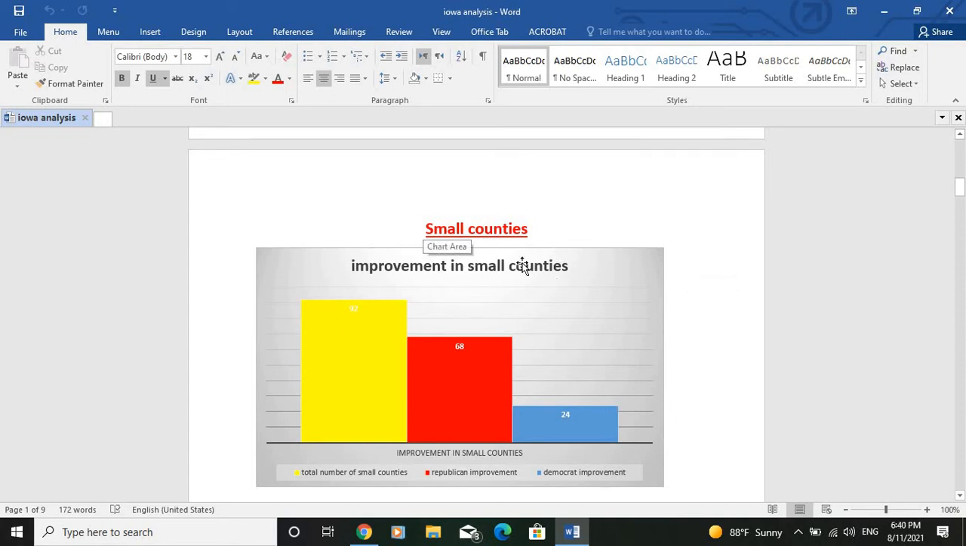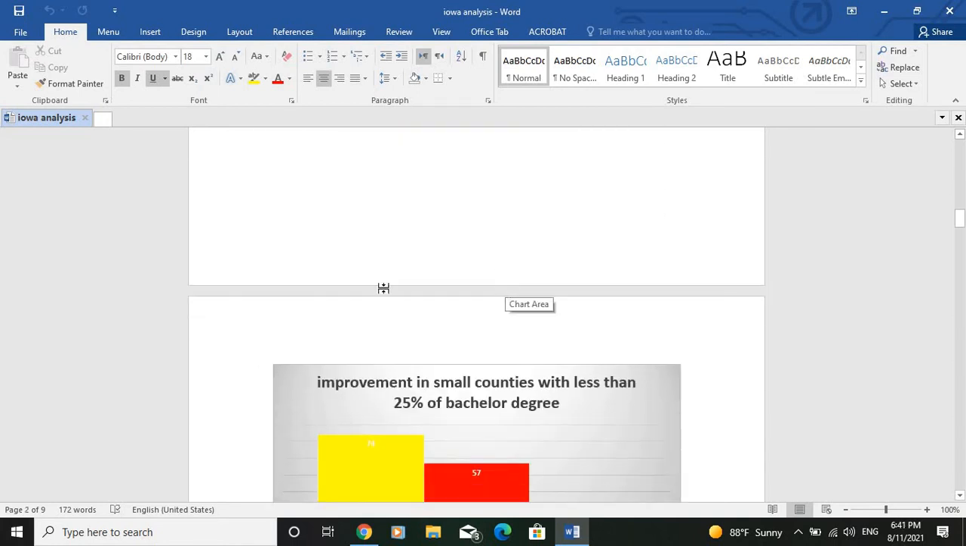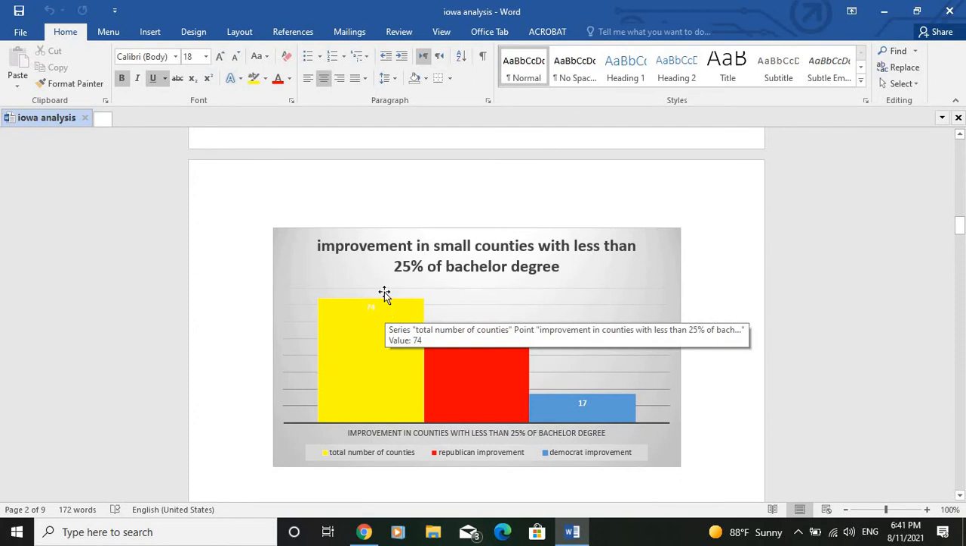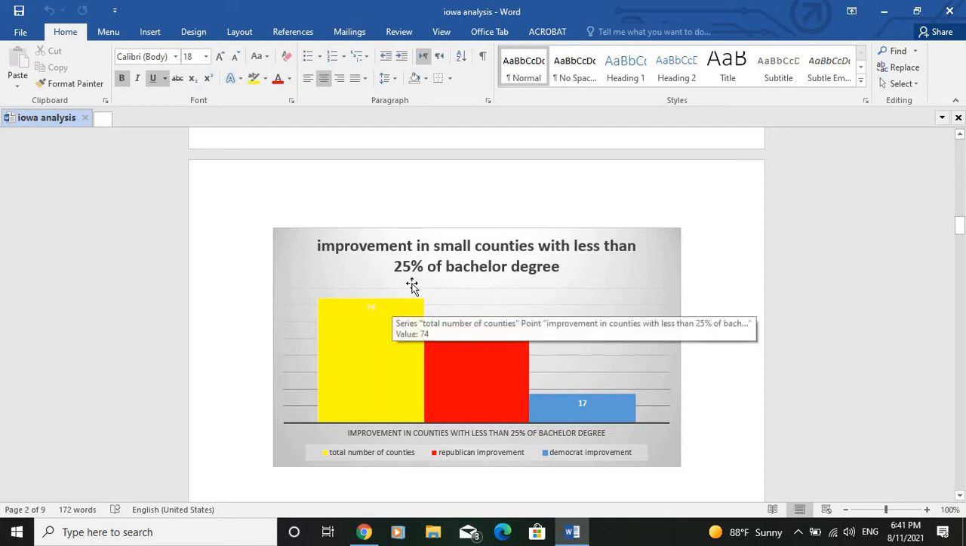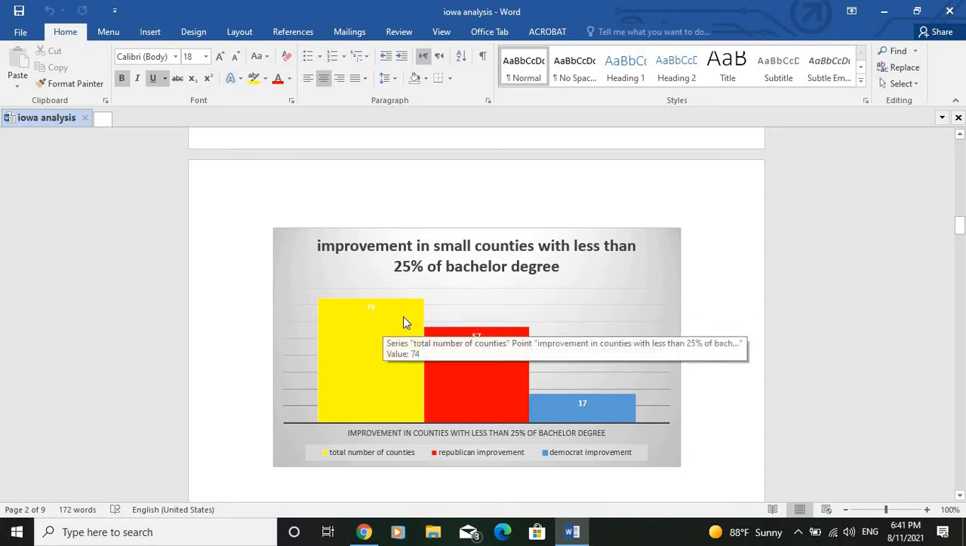So let's get into more details about the numbers of these small counties. First, let's study the small counties in which we have less than 25% of bachelor degree among the adult population. As you see here, there is a total of 74 small counties where we have less than 25% of bachelor degree, and this is quite a big number, and it shows you that the state of Iowa is a state where we don't have a very high average of bachelor degree.